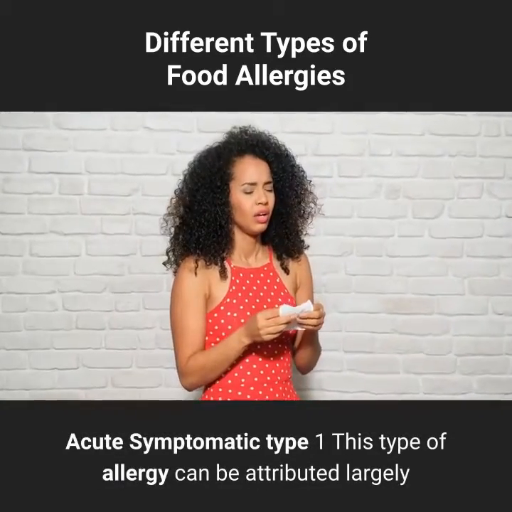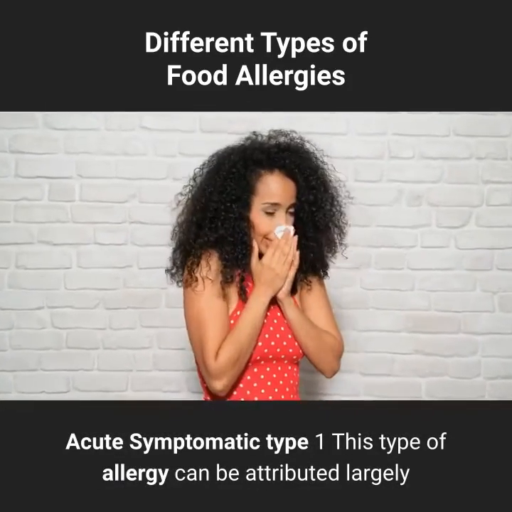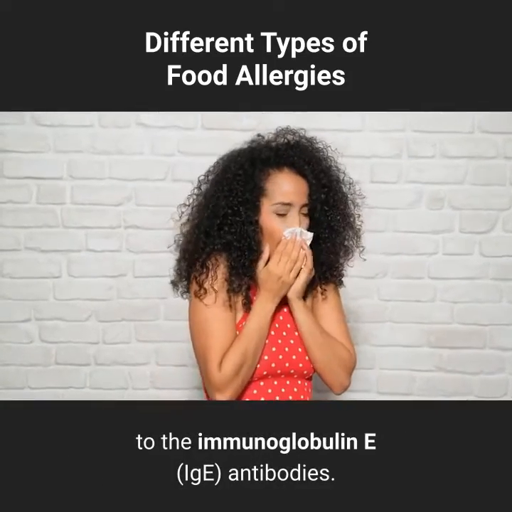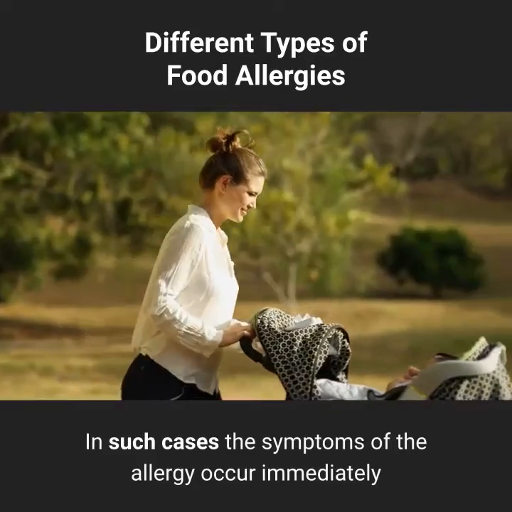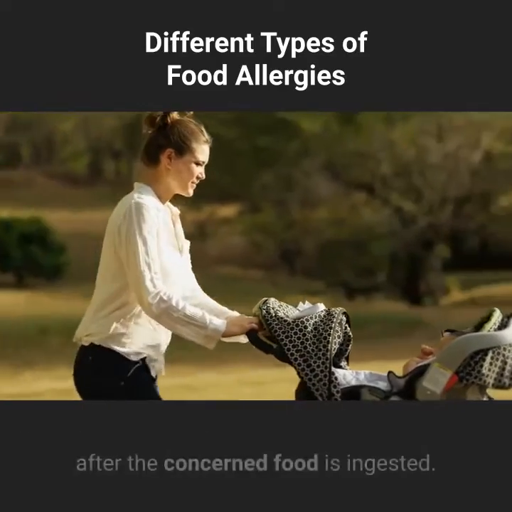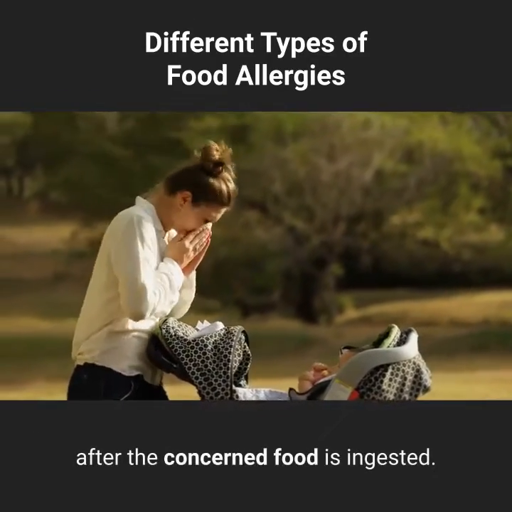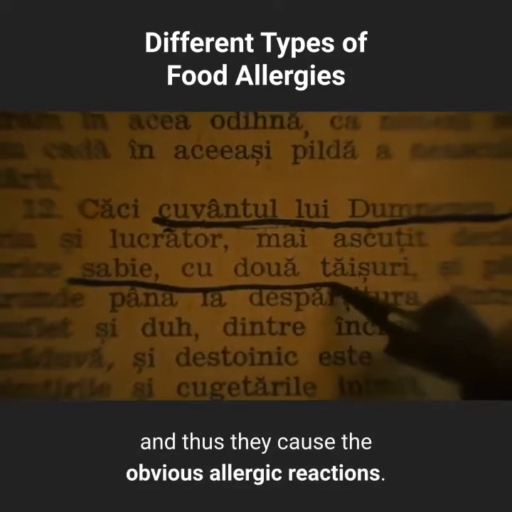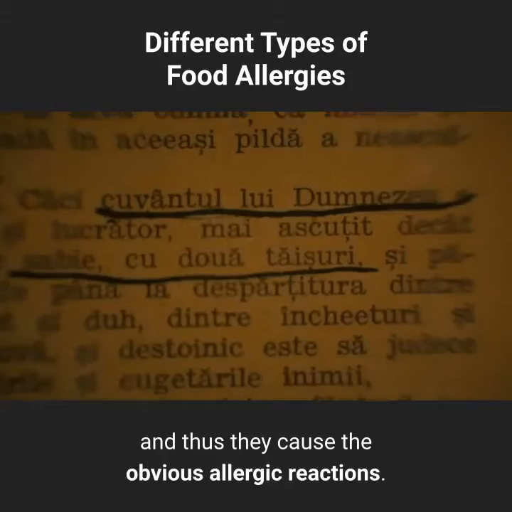Acute symptomatic type 1. This type of allergy can be attributed largely to the immunoglobulin E (IgE) antibodies. In such cases, the symptoms of the allergy occur immediately after the concerned food is ingested. In other words, the IgE reactions tend to be immediate and thus they cause the obvious allergic reactions.